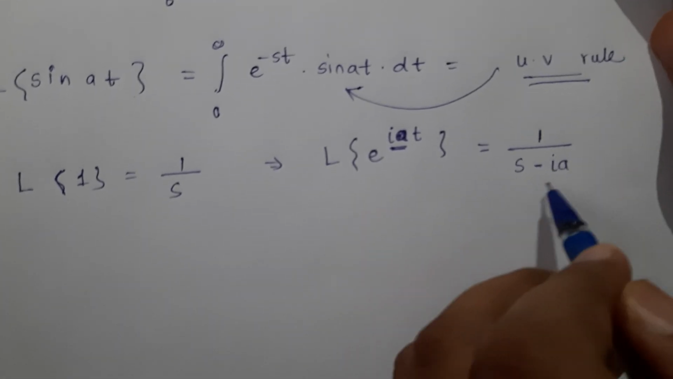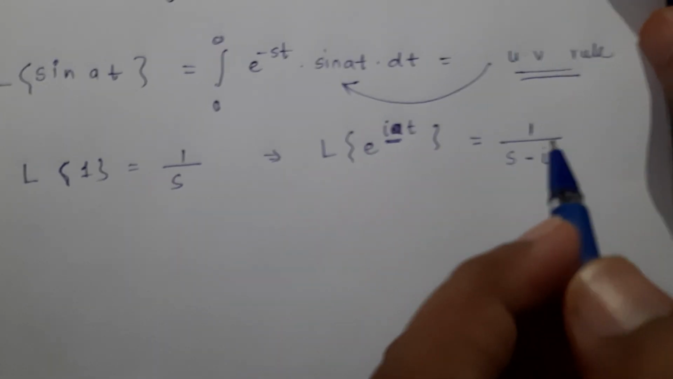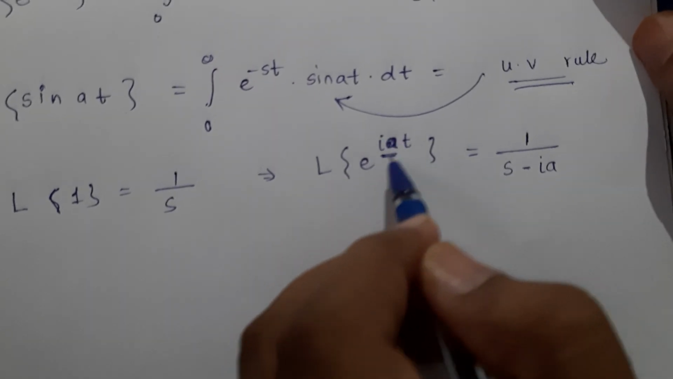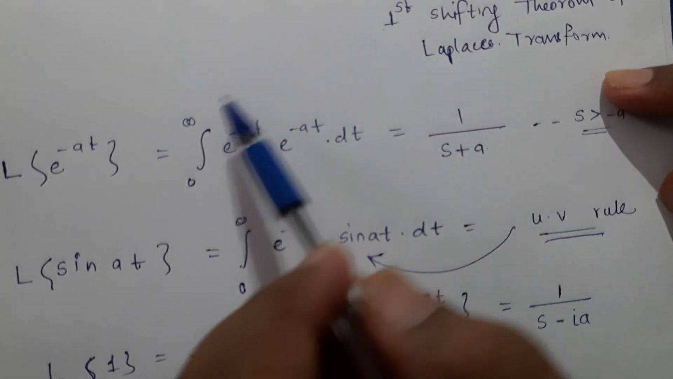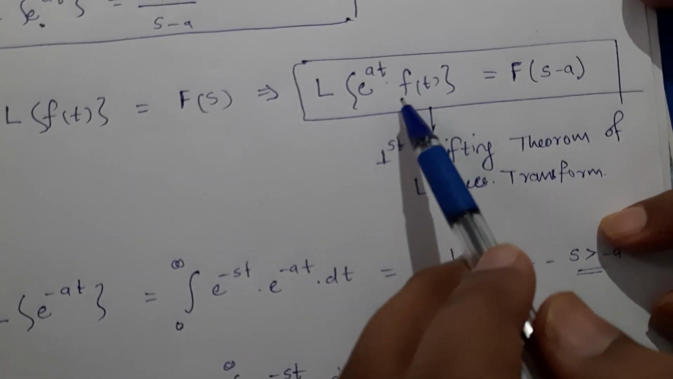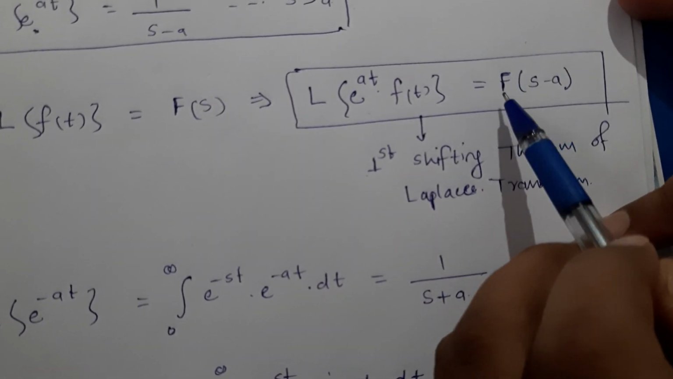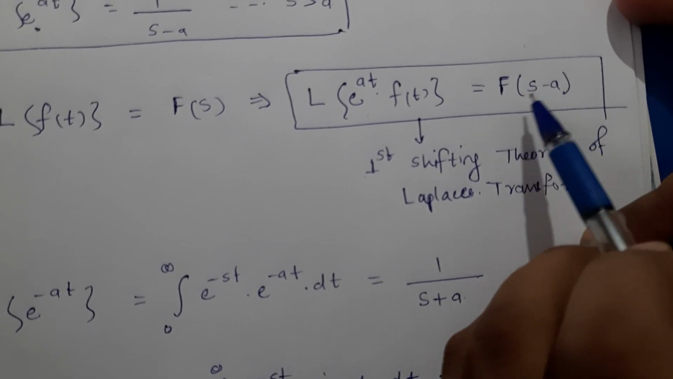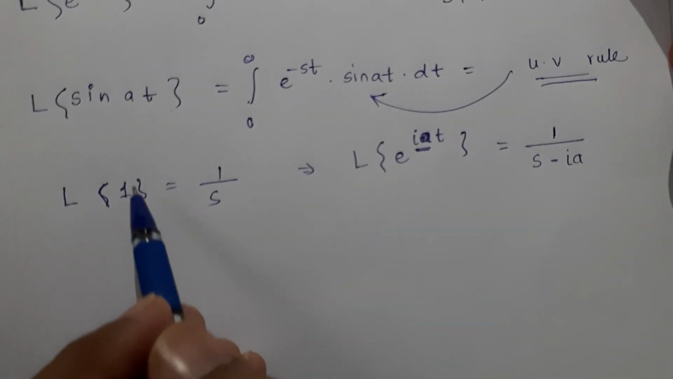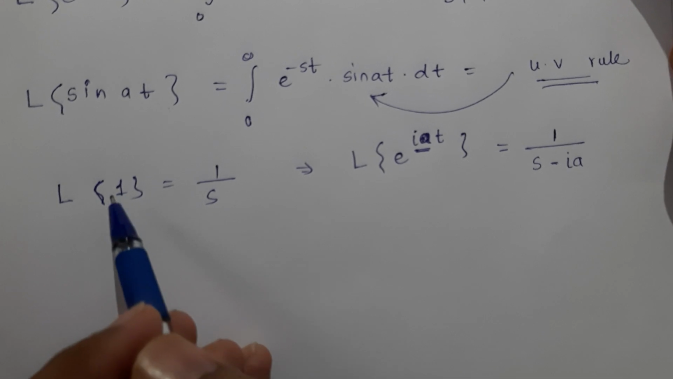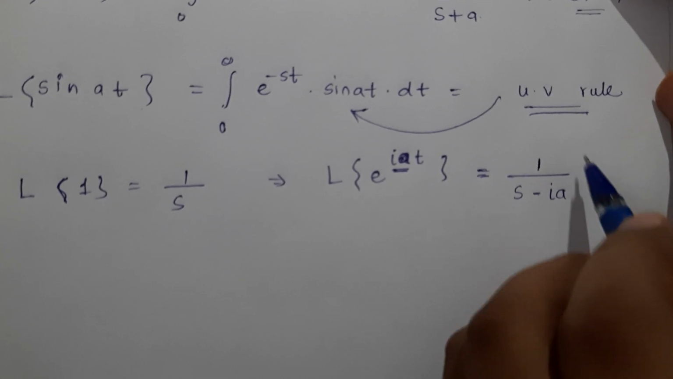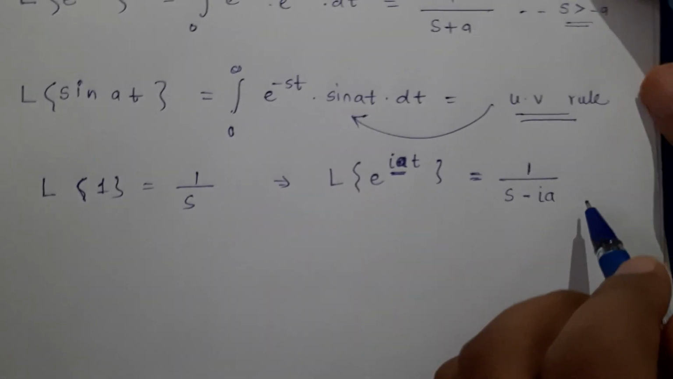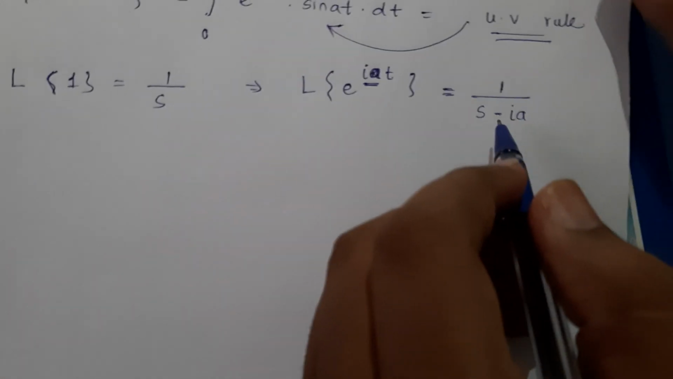So how did I arrive at this? It is nothing but an application of the first shifting theorem with the constant term as i times a. Earlier I had only e raised to at getting multiplied to f of t, therefore I was getting Laplace as F of s minus a, with F of s being Laplace of the original function. In this case, the only difference is that I am multiplying with e raised to iat, so the answer also changes to 1 upon s minus ia.